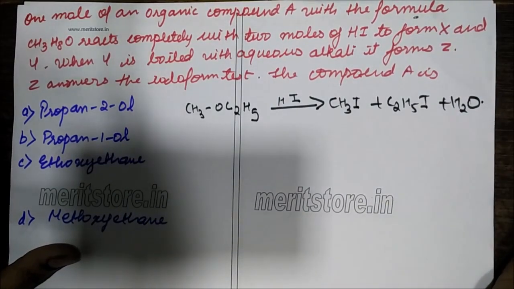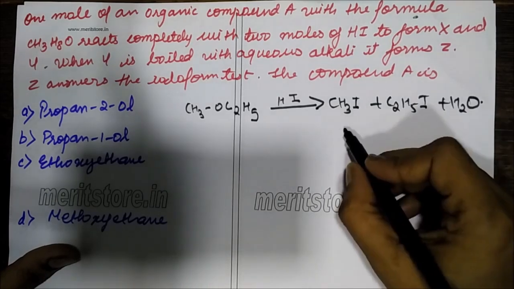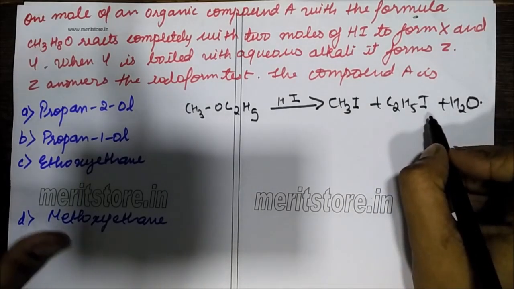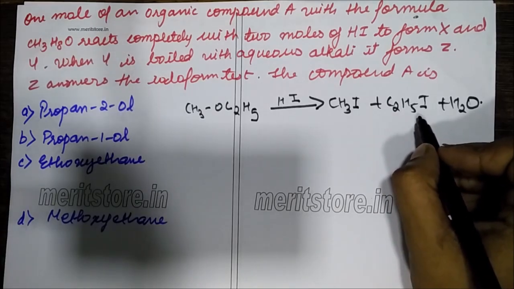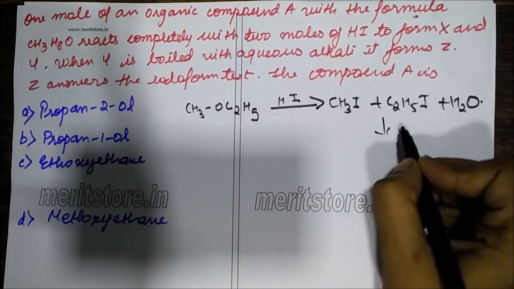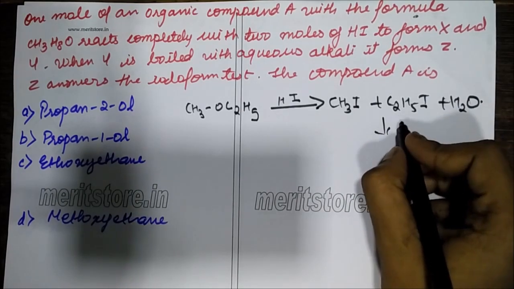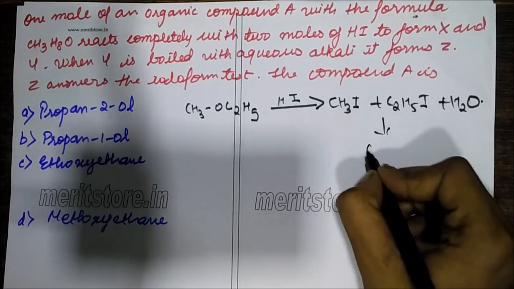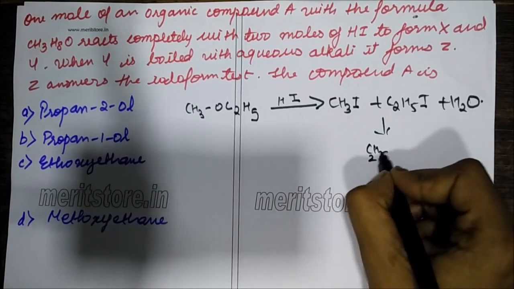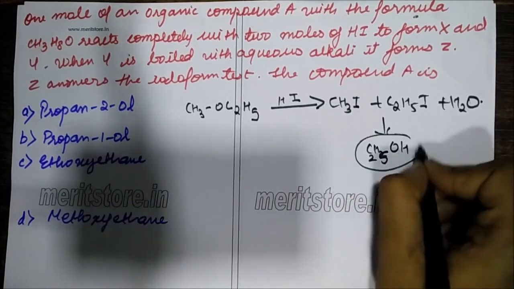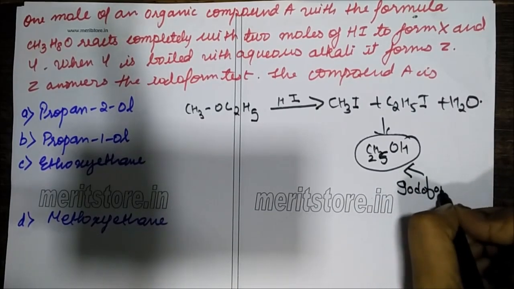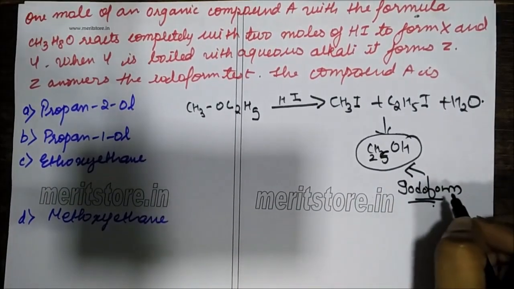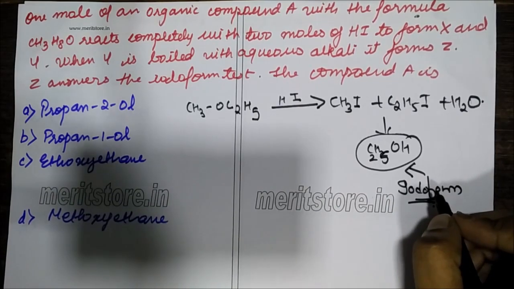And when this X and Y are boiled with aqueous solution of alkali, it forms Z, which is C2H5OH. Now this answers the iodoform test.